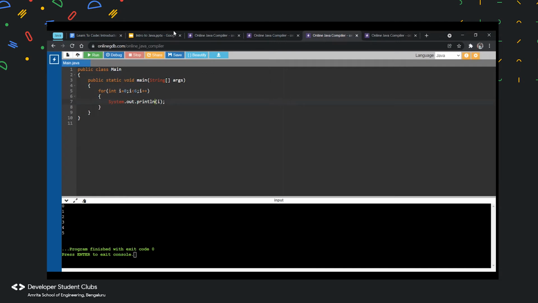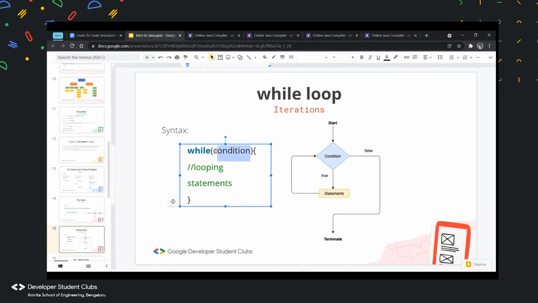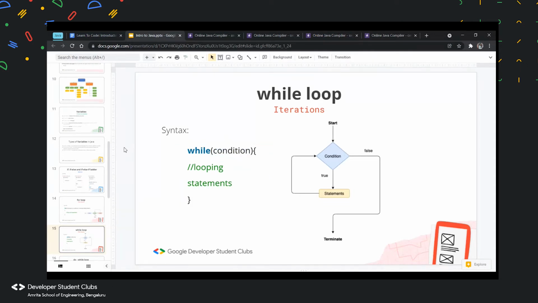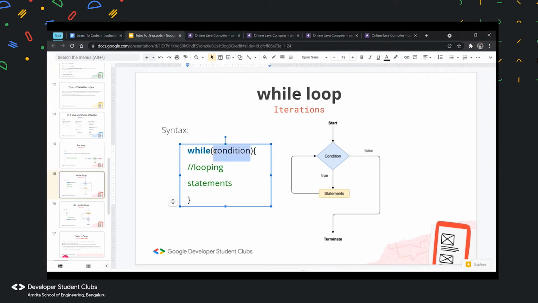So now we will move on to the next thing, which is basically the while loop. Now, the while loop is basically called an entry control loop, because the condition of this while loop is going to be checked at the start of your loop. So you have while and do while. Do while is called exit control, whereas while is called entry control. I'll tell you why. Over here, as I said, it's called entry control because it checks the condition at the start of the loop.